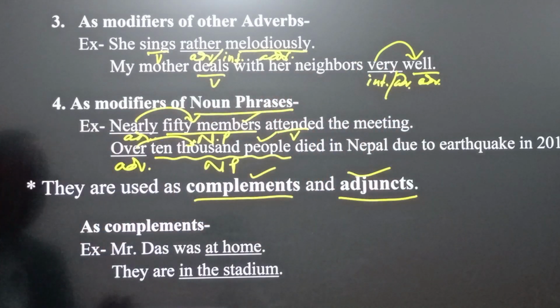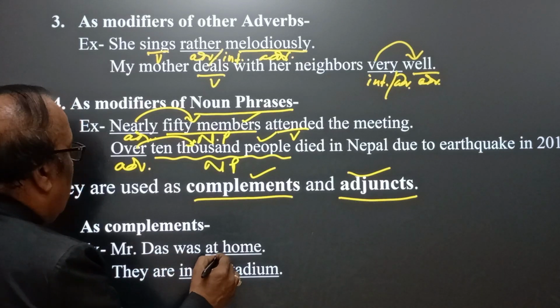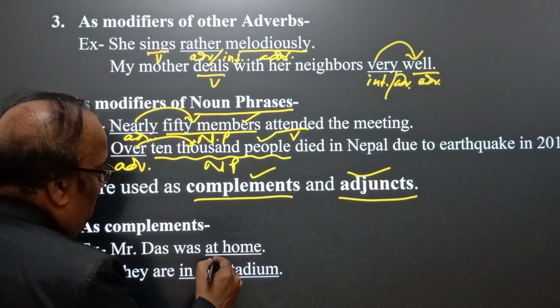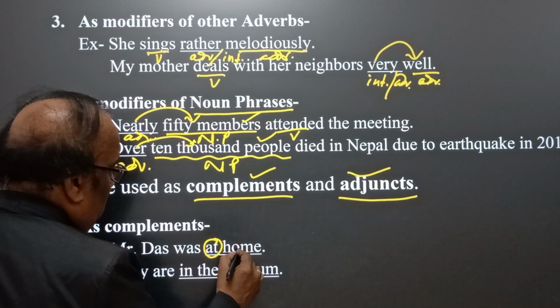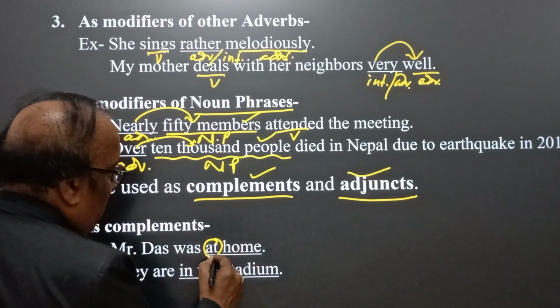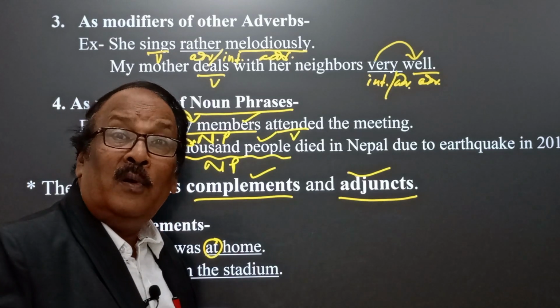Listen. As a complement, Mr. Das was at home. It is, listen, at home. At home, no doubt, at is a preposition, home a noun, and here it is a prepositional phrase, but it does the role of an adverb.